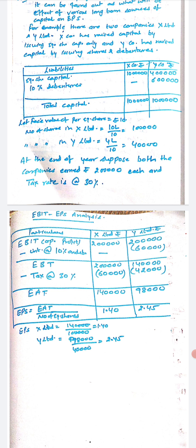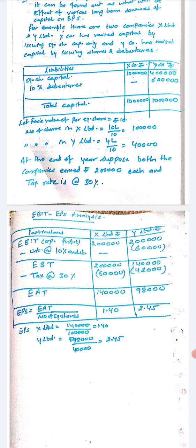Now from here we can come to the conclusion that earning per share in case of debt capital is more than in case of the company which runs only on equity share capital. And where is this favourable? Where fixed cost is low. If the rate of return is more than the fixed cost expenses, right? So with the help of this we come to know that the inclusion of debt capital is beneficial for the company if fixed cost is less than its rate of return, right children?